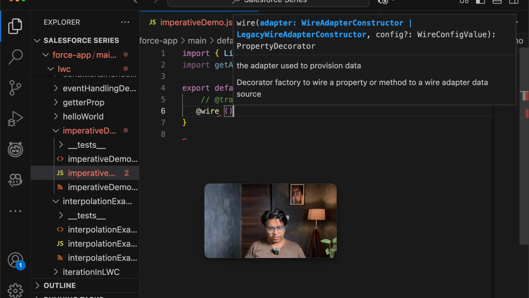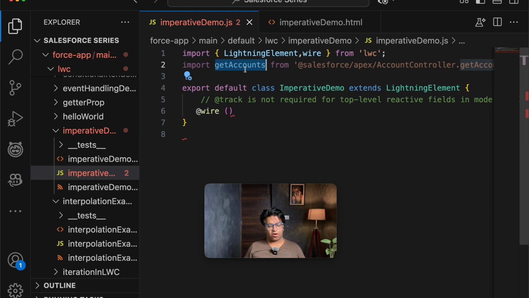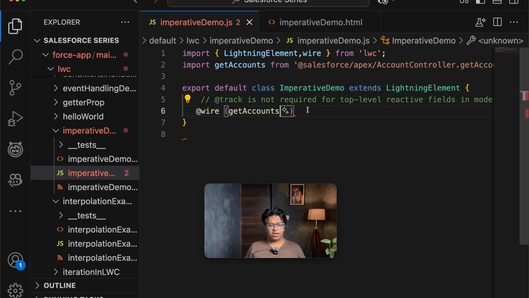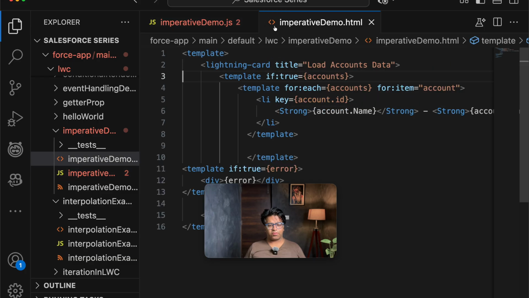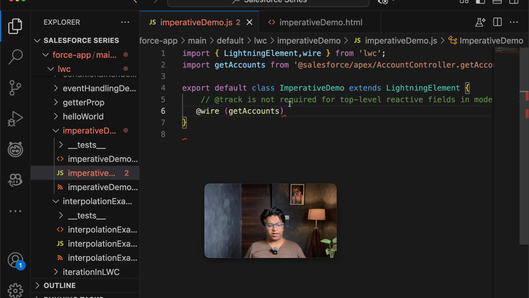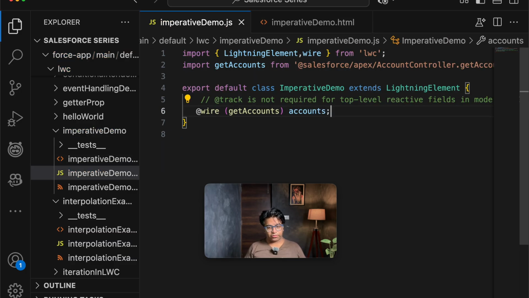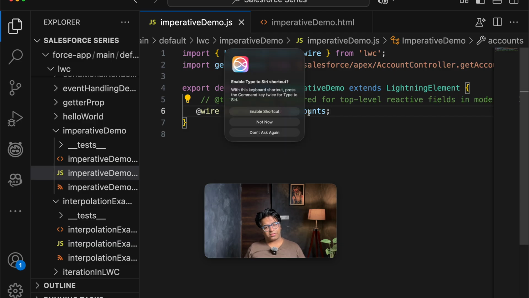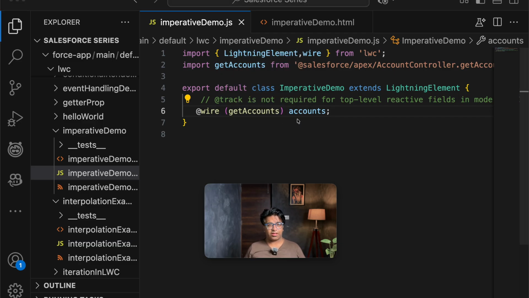I will call the method name, that is getAccounts. This is the method name that we fetch, and further I will copy the name accounts that we have already used here and paste it here. So that's it for now. In the JavaScript, we don't need to do anything further.